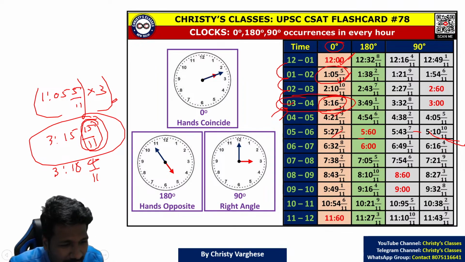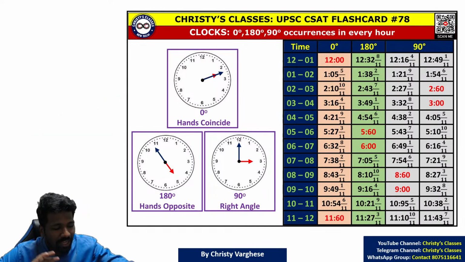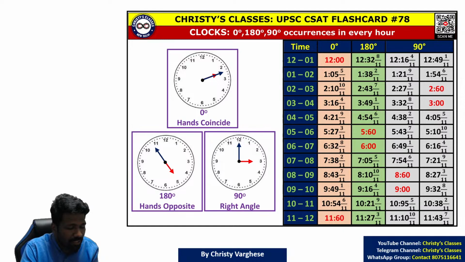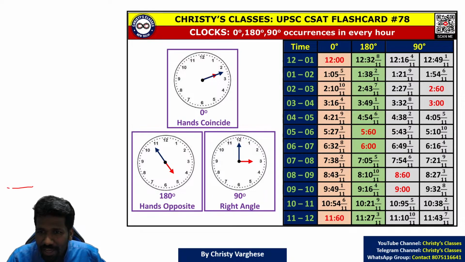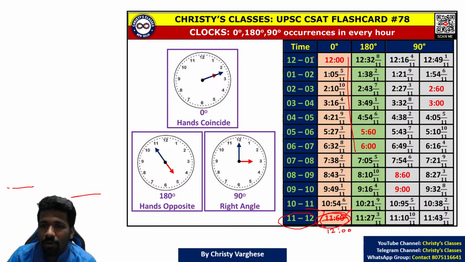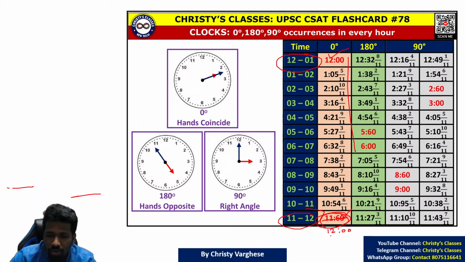Are you understanding? I am teaching you little more complicated concepts also so that you can try any questions coming from this chapter. That is why don't panic if you feel it is very difficult. So anyway, that will help you to derive this list, and look at this list. Between 11 and 12, that will be 12:00 itself. 12:00 and 12 o'clock are the same. That means between 11 and 12 also it is 12 o'clock. Between 12 and 1 also it is 12 o'clock. So that cannot be counted twice.